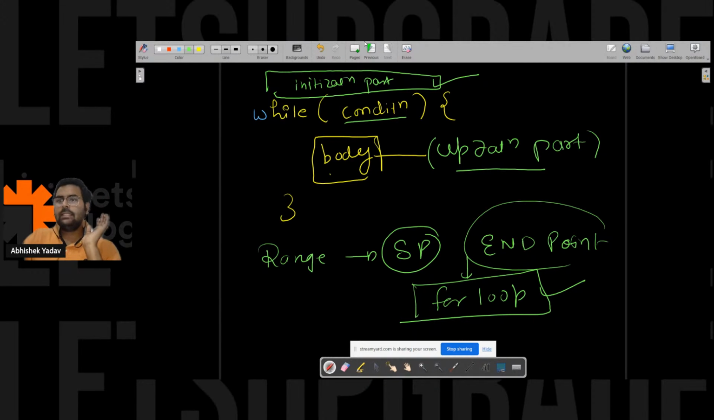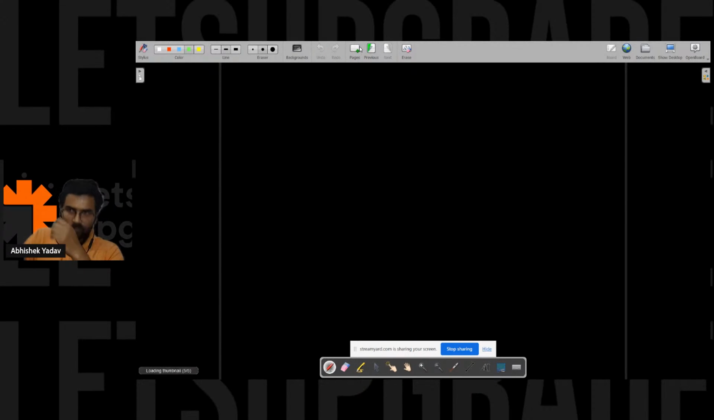Okay, let's take one example here, right? So when I'm printing hello world for 5 times, then I know the starting point and I know the end point, right? So I'm able to use a for loop and I'm able to use a while loop also, right? Let's take one scenario here.